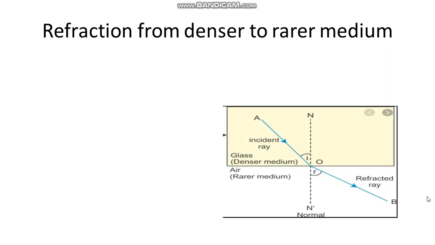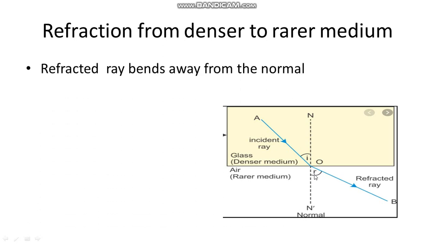Similarly, when light travels from denser to rarer medium, what happens? See here, when light travels from a denser medium to a rarer medium, the speed of light increases and the refracted ray bends away from the normal. Angle of incidence is less than the angle of refraction, right?